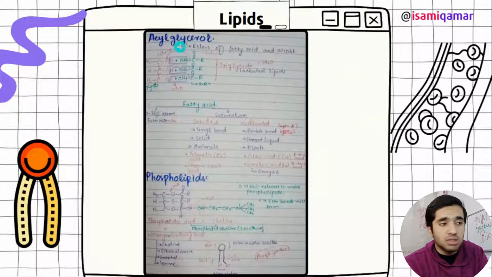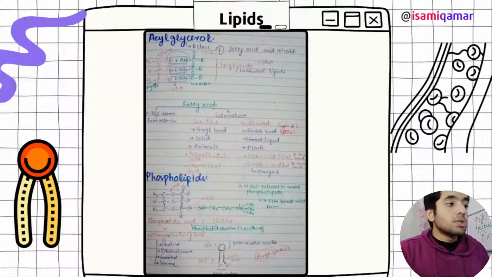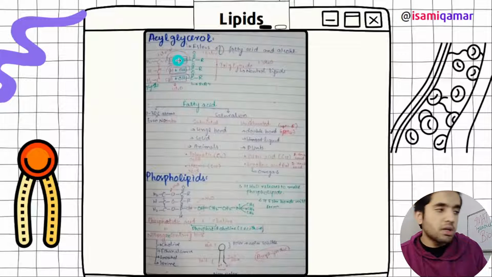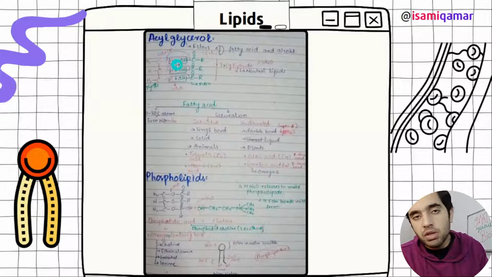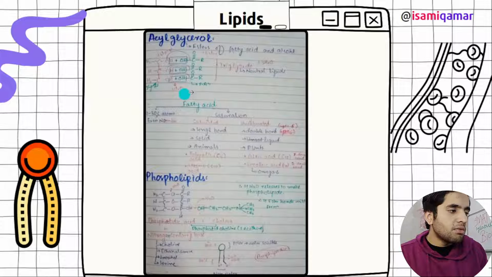I have made some detail of acylglycerol. When one glycerol molecule combines with 3 fatty acids, it is acylglycerol. This is how a triglyceride is formed: 1 glycerol and 3 fatty acids combined with ester bonds, with the removal of 3 water molecules. Then fatty acids have an even number of carbons, and I have made some detail. Single bonded are saturated and double bonded are unsaturated.